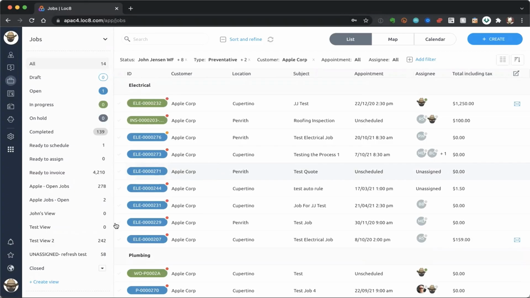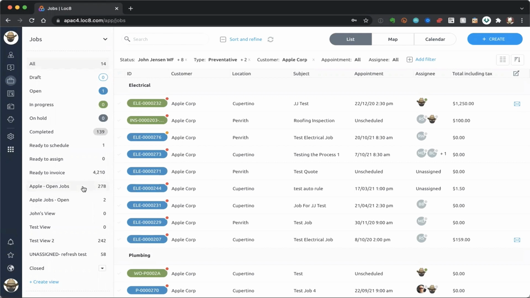The last thing I'll mention here before I take any questions is that some of you may or may not have noticed that there is a little create view option here on the bottom left-hand corner. What that highlights is the concept that this list here on the left-hand side is actually a list of what we like to call views.